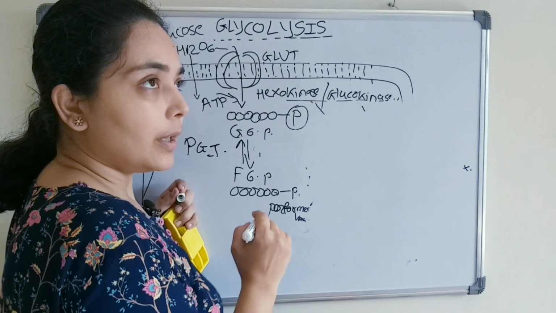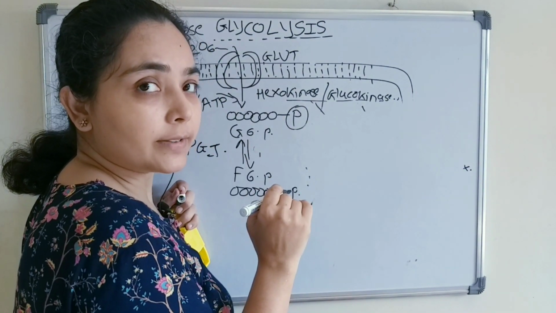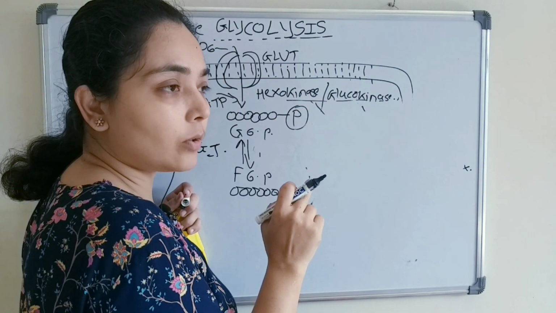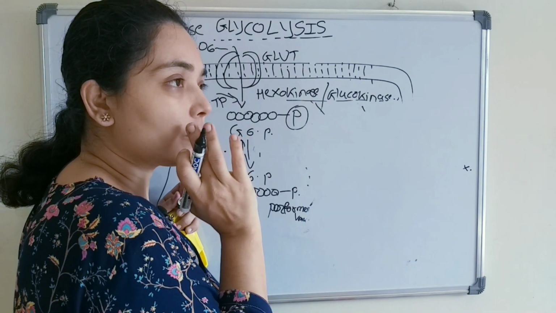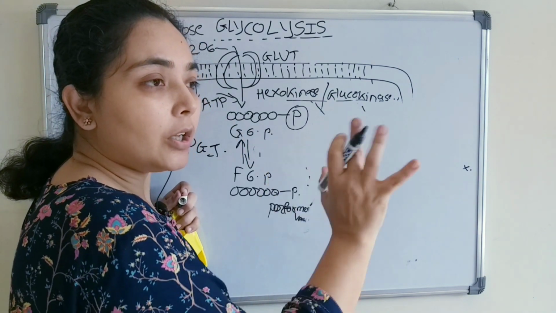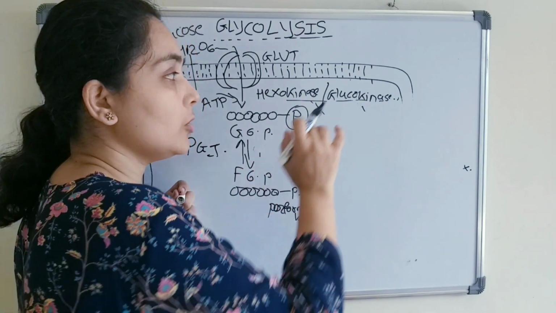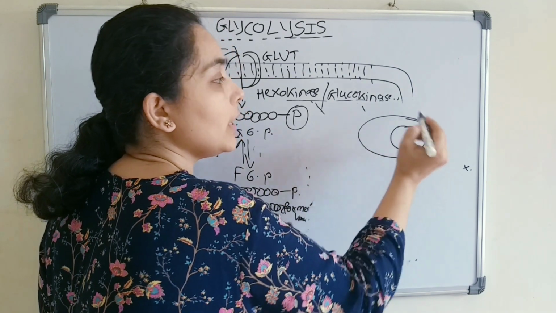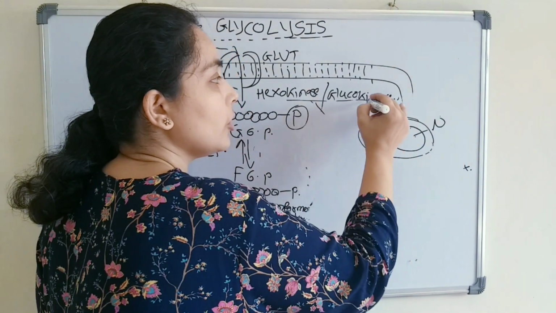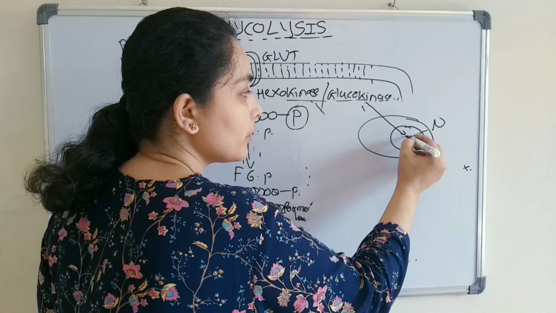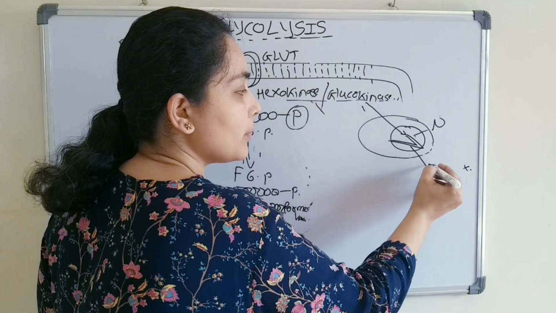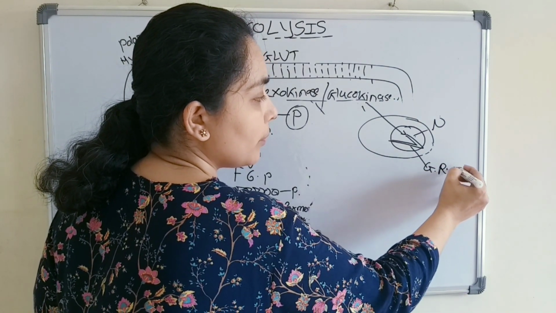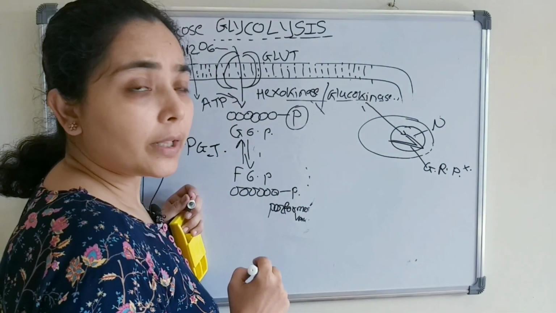Hexokinase is present in the cytoplasm of the cell, but glucokinase, as we had already mentioned, the liver cell also has hexokinase, but when the high glucose concentration is there, we will need the glucokinase. So this glucokinase is present inside the nucleus of the cell, where the glucokinase regulating proteins are there.